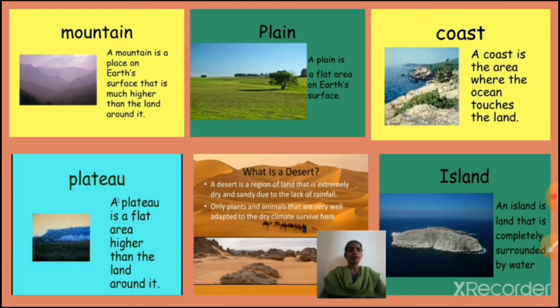What is a desert? A desert is a region of land that is extremely dry and sandy due to the lack of rainfall. So, desert is surrounded with sand and dry. Why? Here rainfall is less.